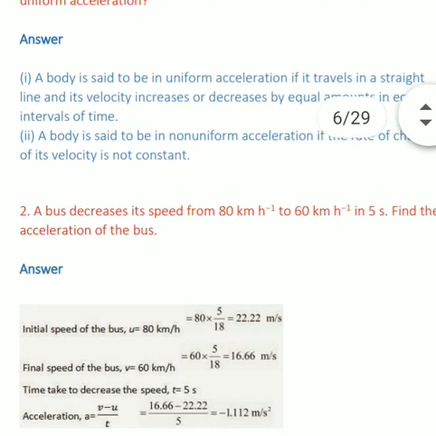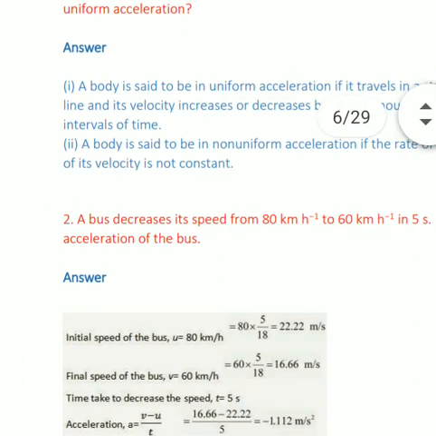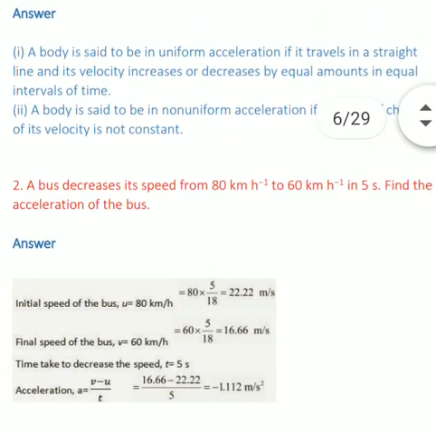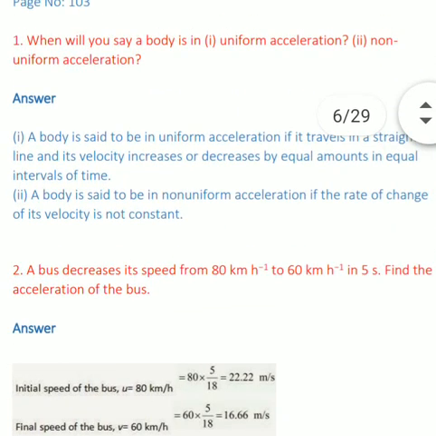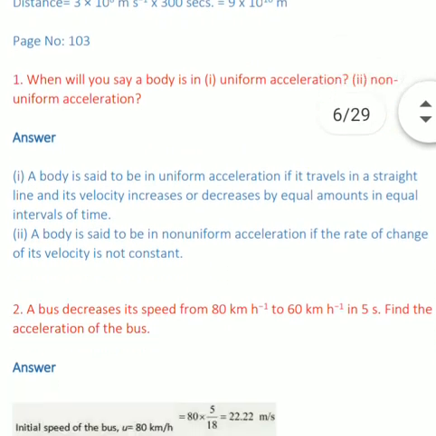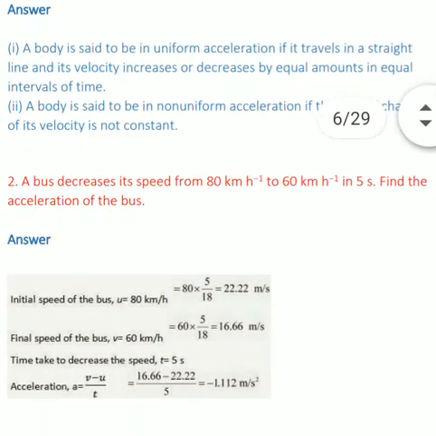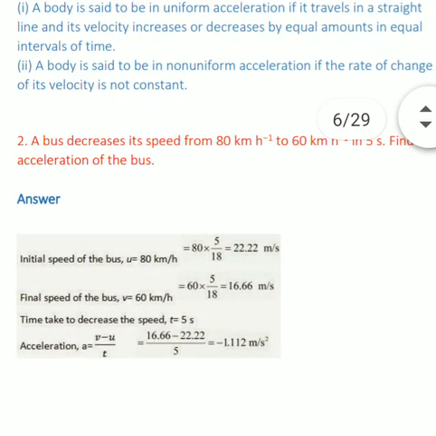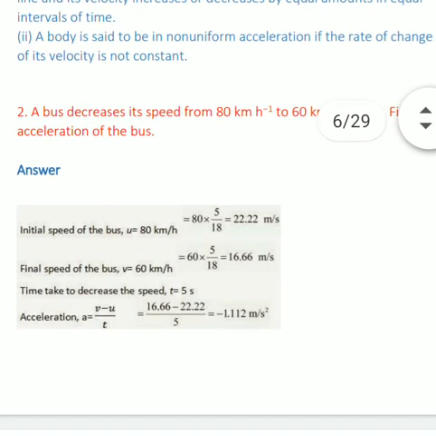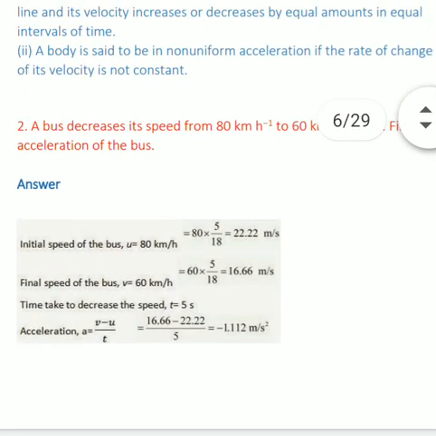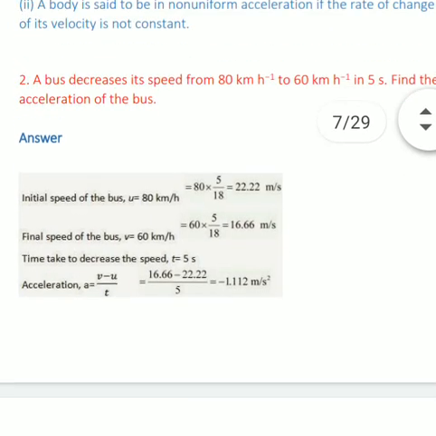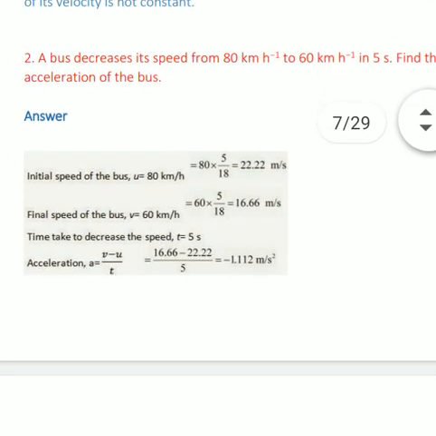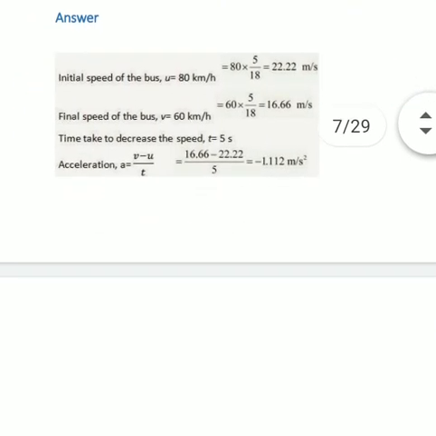Dear student, next question is, when will you say a body is in uniform acceleration or non-uniform acceleration? We have already discussed this in the chapter. Uniform acceleration means whenever any object increases its velocity in equal amounts in equal intervals of time. A body is said to be in uniform acceleration if it travels in a straight line and its velocity increases or decreases by equal amounts in equal intervals of time. And in the case of non-uniform acceleration, the speed changes by equal amounts but the time taken is different.